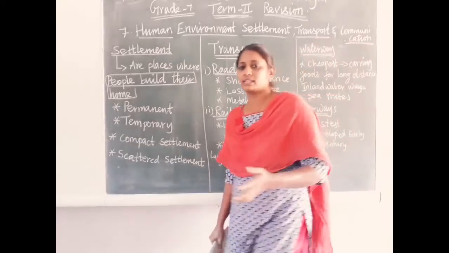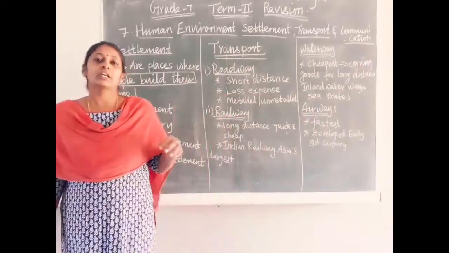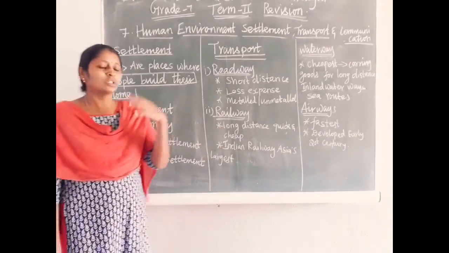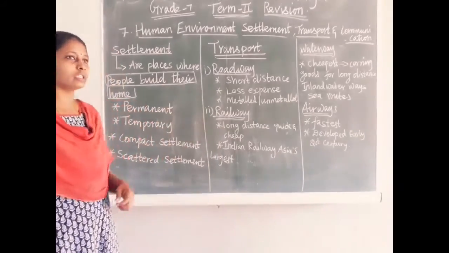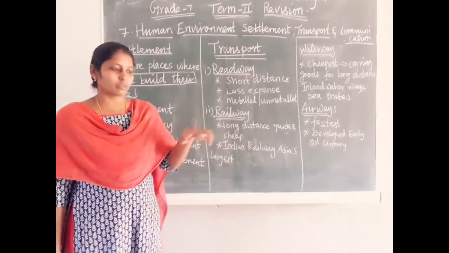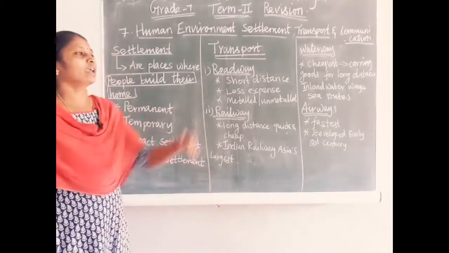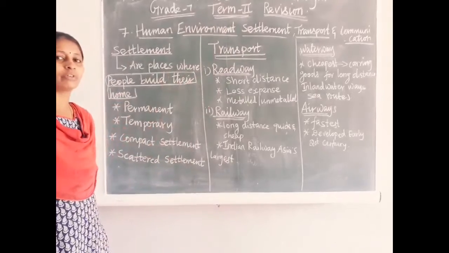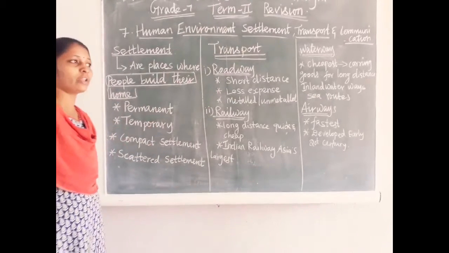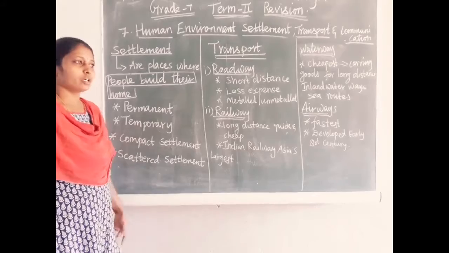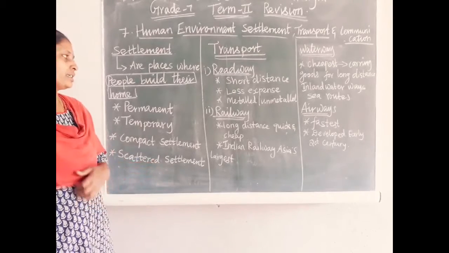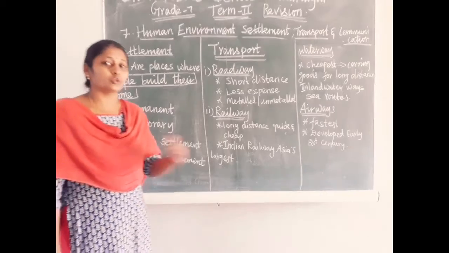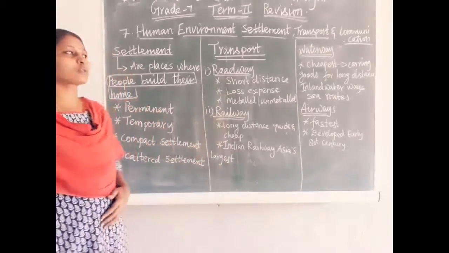We can see scattered settlements in hill stations. Even nowadays in hill stations, the houses are not built too close. Suppose one house is here, then at least 50 or 100 meters away we can find another house. In some forests also we can see scattered settlement. Scattered settlement means the houses are not built too close, but some distance apart.